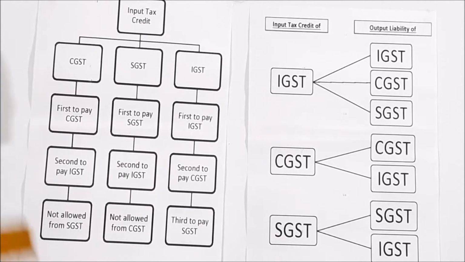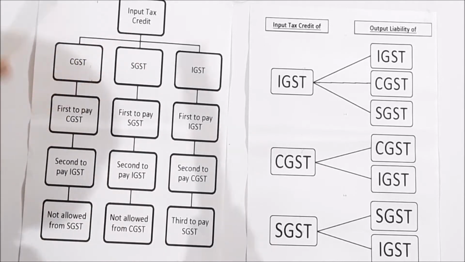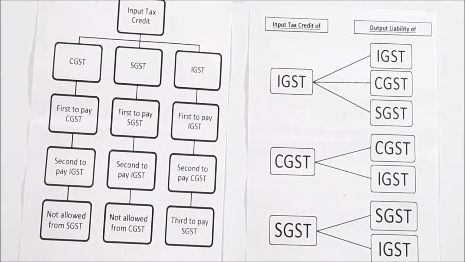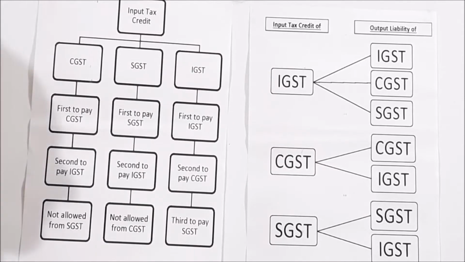Now we have two more charts on the board, that is input tax credit of one type, and then how that input tax credit and output liability work. You need not worry, this is a deep transaction, which you will study as a separate subject called GST when you go for a higher level. But I would like to give you an introduction to that. Earlier in the indirect tax structure, so many persons used to collect the tax. But it was called tax on tax.